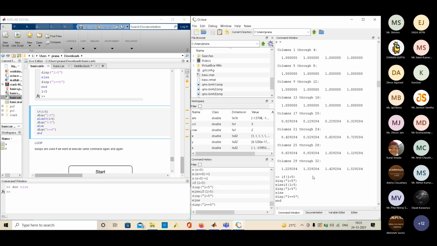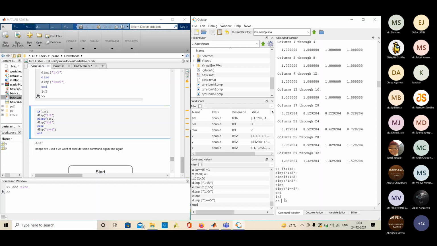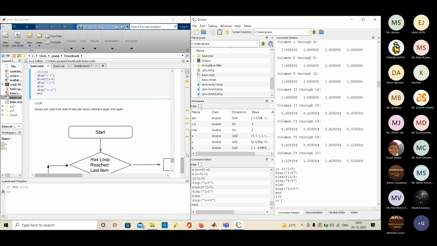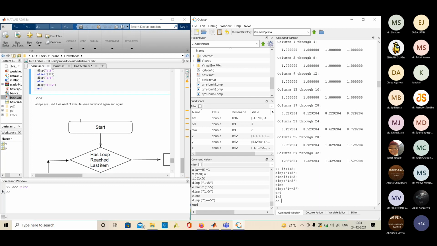I put this code in Octave and press enter. The output is 1 less than 5. Because 1 is less than 5, this condition is true, so we get 1 less than 5 displayed as the output.